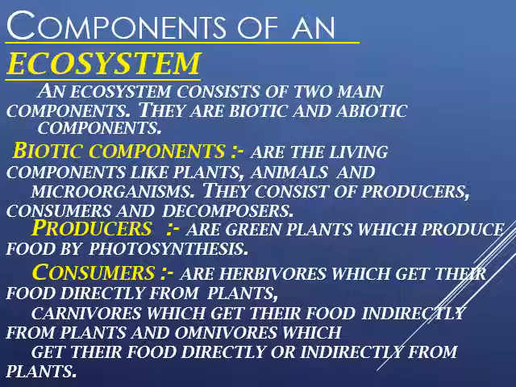Then what is consumer? Consumers are mostly plant eaters or herbivores which get the food directly from plants or plant product. Then the carnivores, which get their food indirectly from plants, or you can say flesh eaters, are known as carnivores. And omnivores get their food directly or indirectly from the plants, and eat either plant product or animal product.